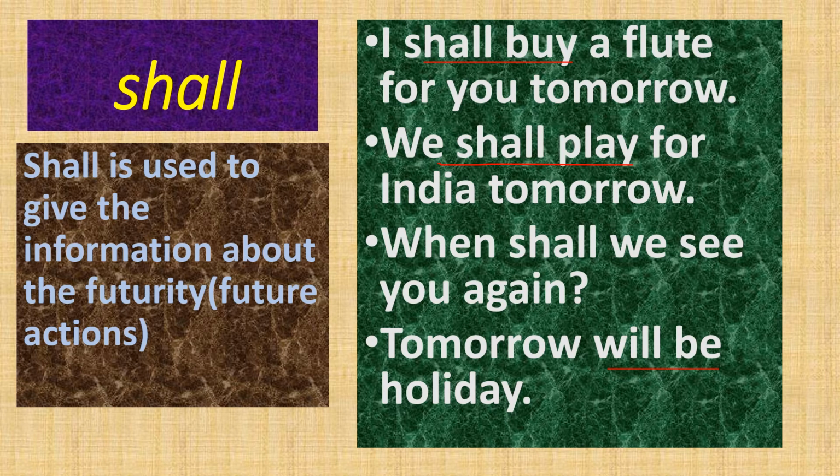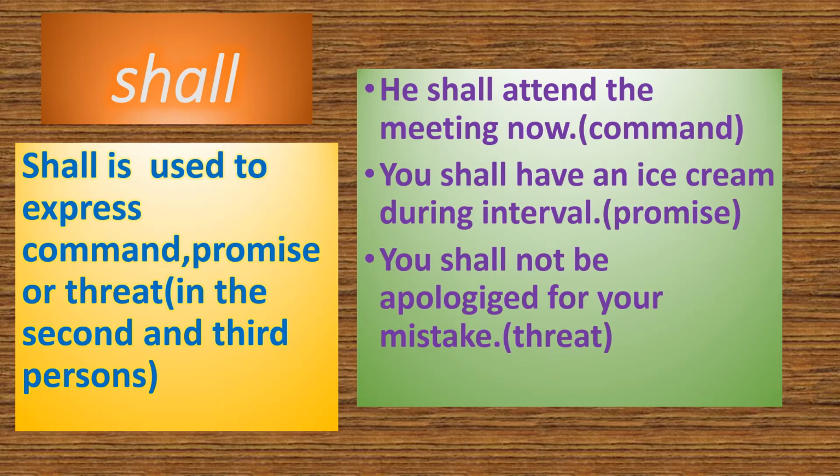Here I have used I and we mostly. I, we. These are called first persons. When we replace these first persons with other persons like second and third persons, the mood of the verb also may be changed. Here in these examples, the first person I and we are replaced with the second and third persons. You is the second person, he, she, it are the third persons.